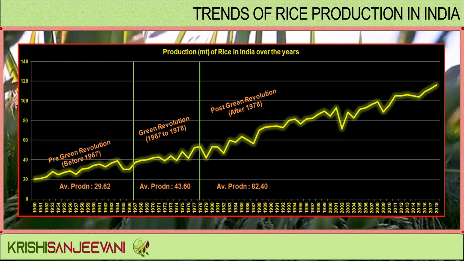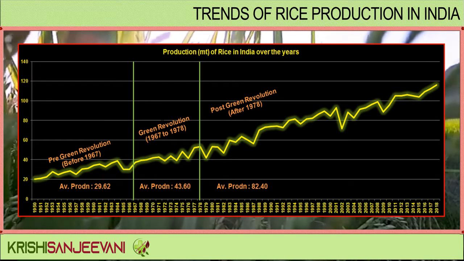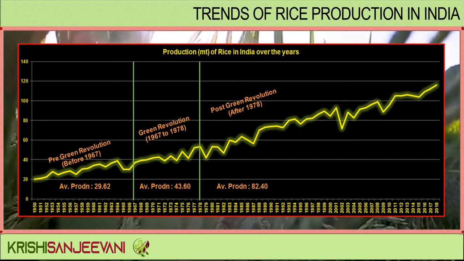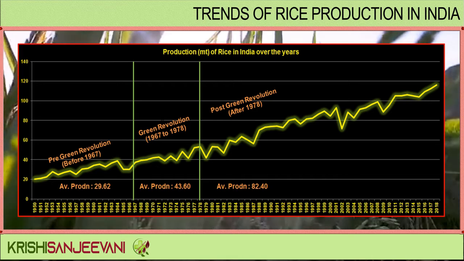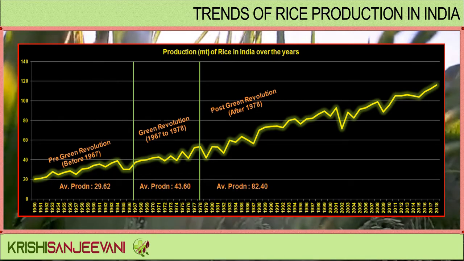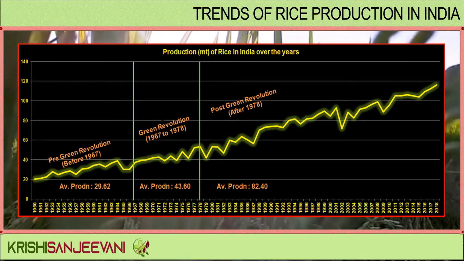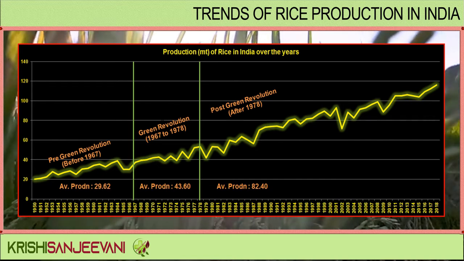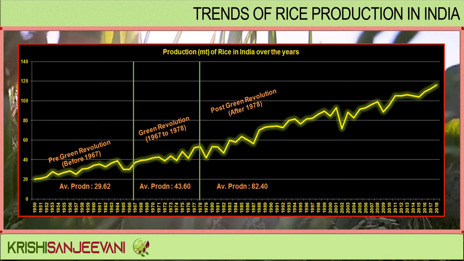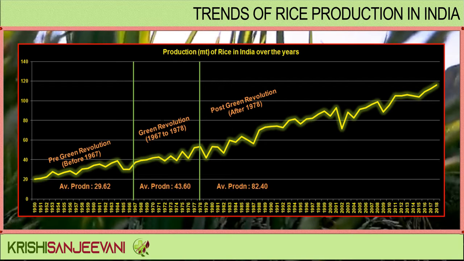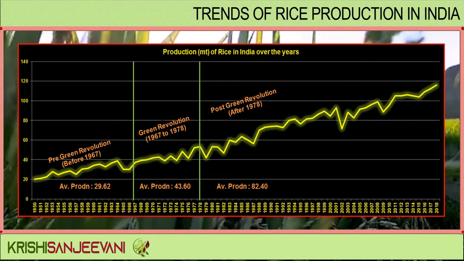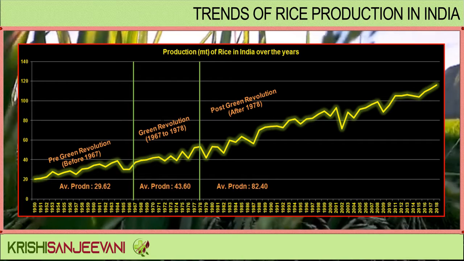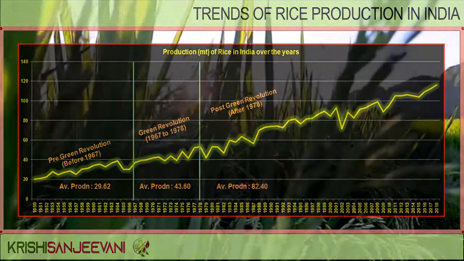The post-Green Revolution era, that is after 1978, recorded an average production of 82.40 million tons, which is quite remarkable. Even though there was no significant increase in the area under cultivation, the production increased. This is attributed to the scientific principles and high-yielding varieties which were adopted during the Green Revolution period.